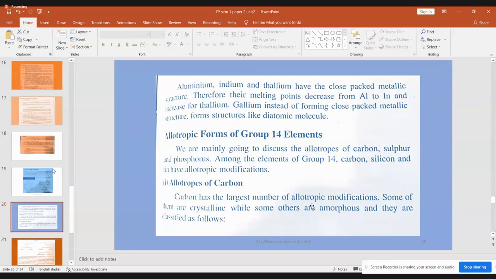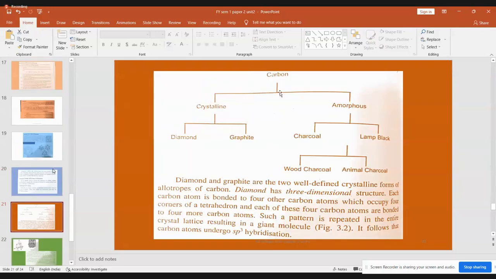Carbon has the largest number of allotropic modifications. Some of them are crystalline, some are amorphous. We all know this, that is why I am going fast. So this is the division: it is divided into 2 forms, crystalline and amorphous. Crystalline form is of 2 types, diamond and graphite. Amorphous form is of 2 types, charcoal and lamp black.